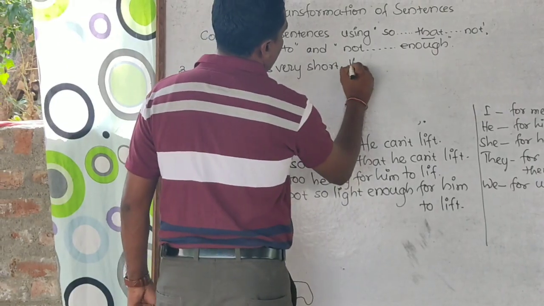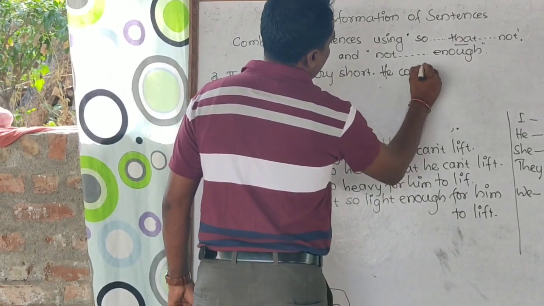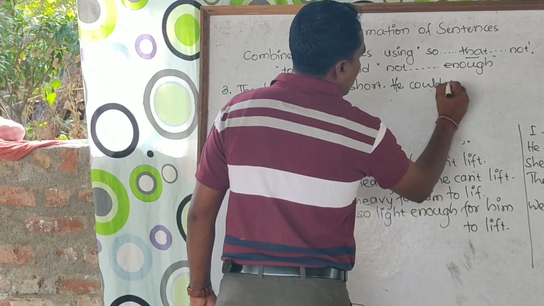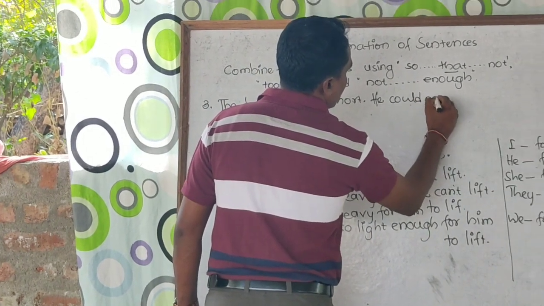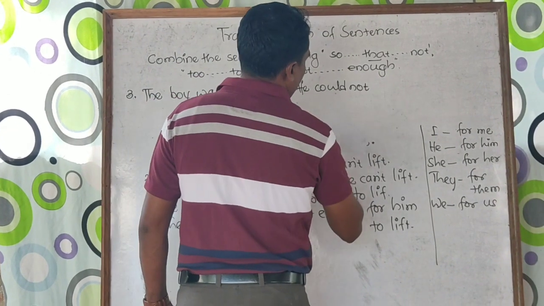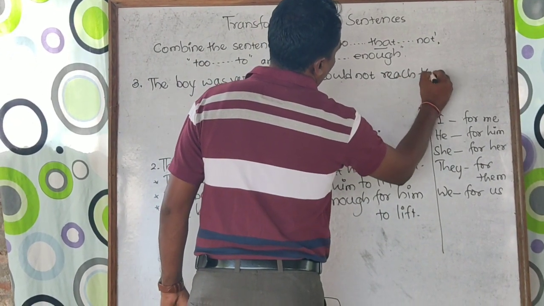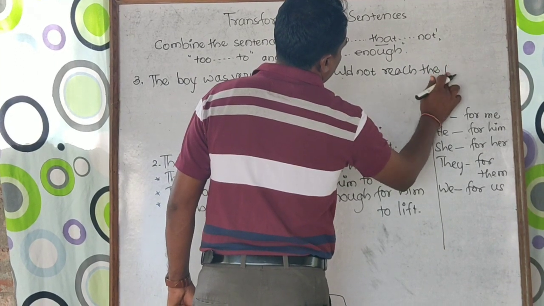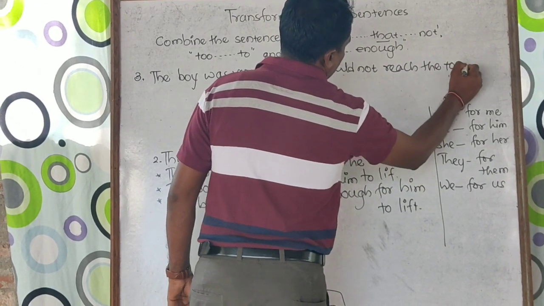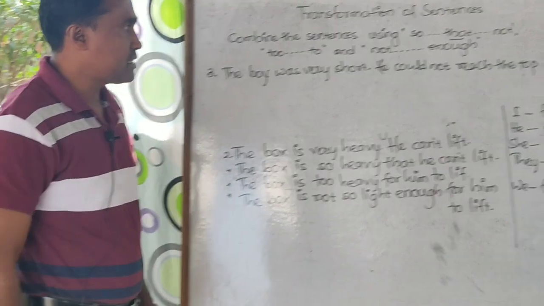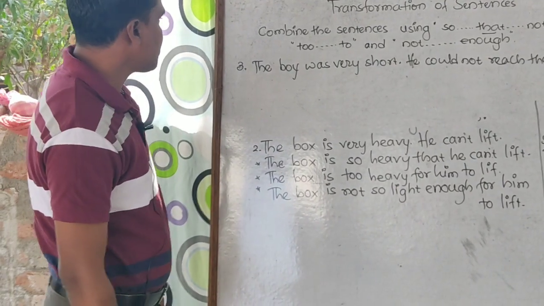He could not reach the top. If we take this example, that will be the last example for us.